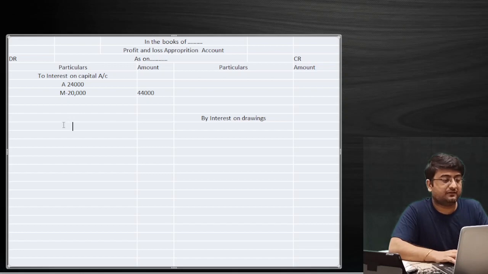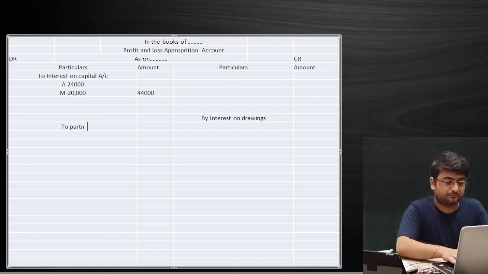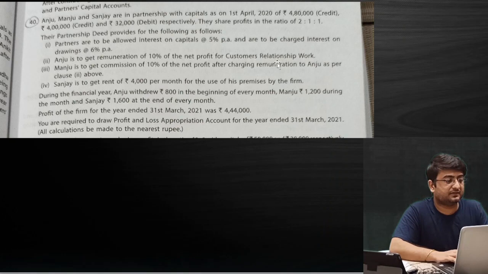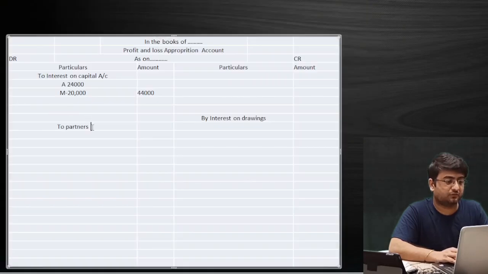Now second, we have the partner's remuneration. You can write salary as well. Only remuneration is given, so we can write salary as well. So we'll write salary in the PL appropriation account, to partner's salary.